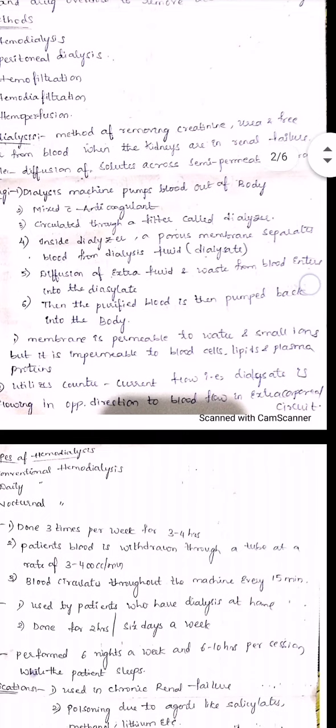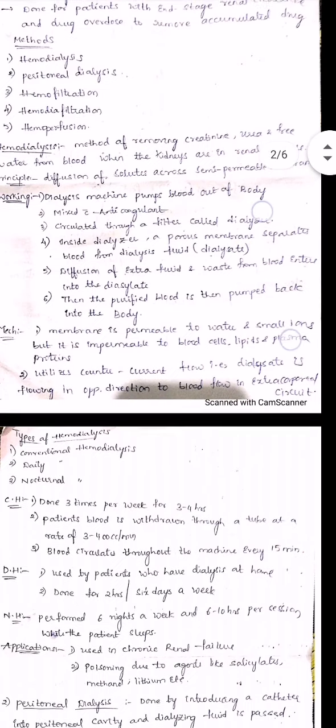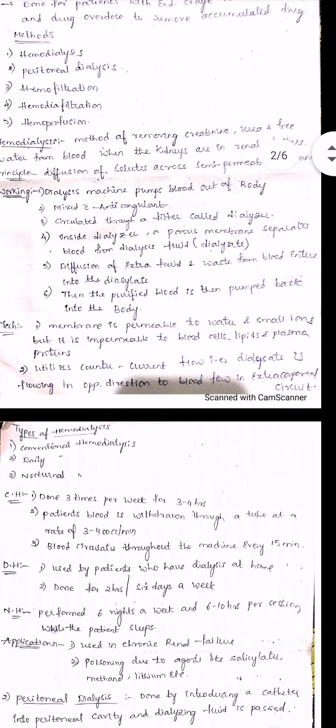Okay, so what is the major role played here? The dialysate. It is a porous membrane which separates and filters the unwanted waste and accumulated drug in your body, thereby purifying your blood.